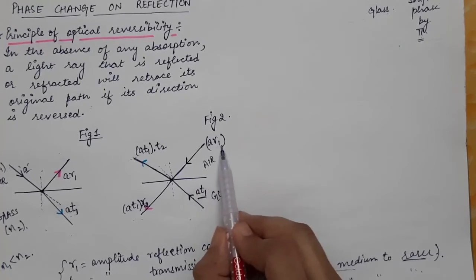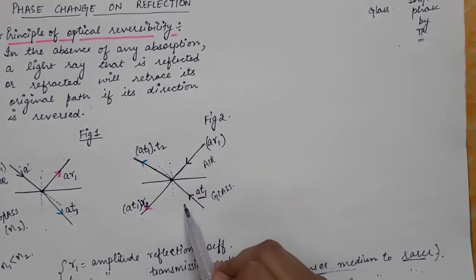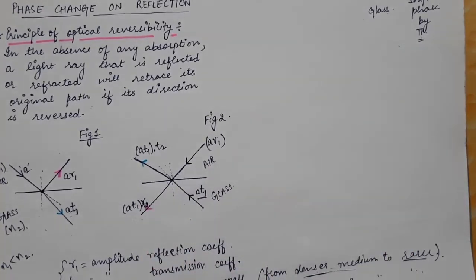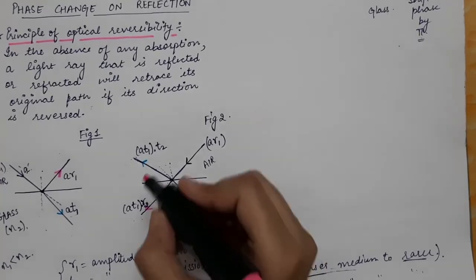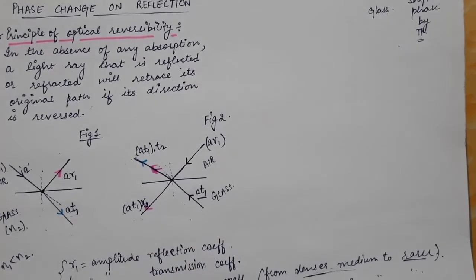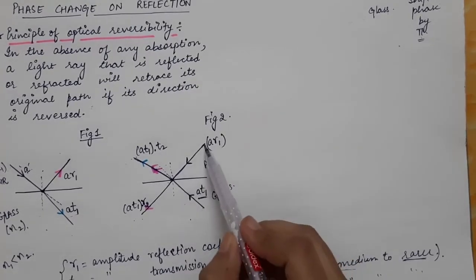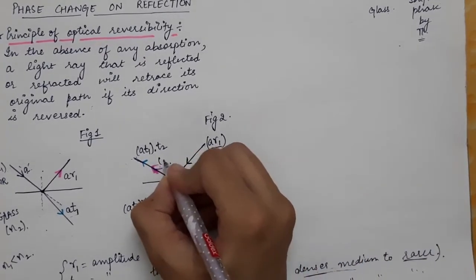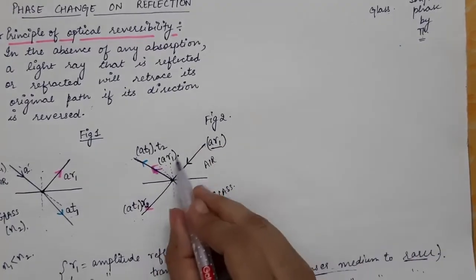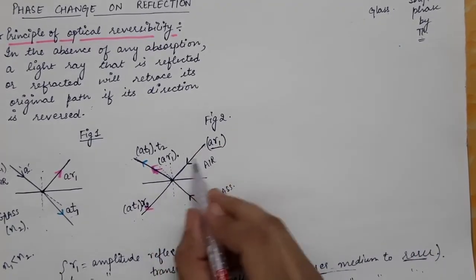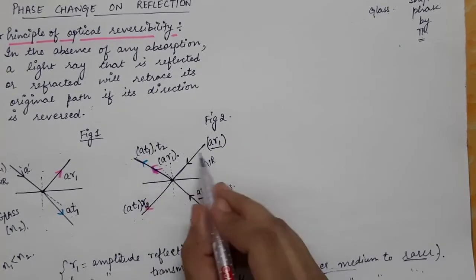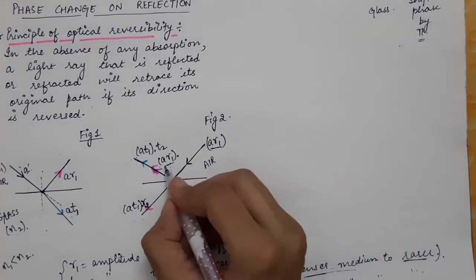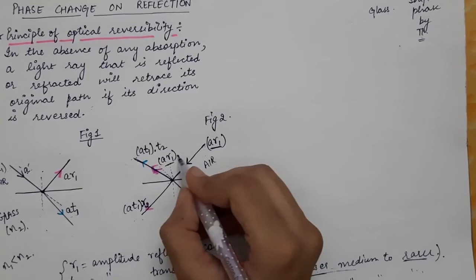Now the ray of amplitude AR1 is made to be incident from the rarer to the denser medium. So this will get reflected in this direction, and since it is getting reflected, I am showing it by pink color. The amplitude of this reflected light will be the original amplitude, which is AR1, times its reflection coefficient.